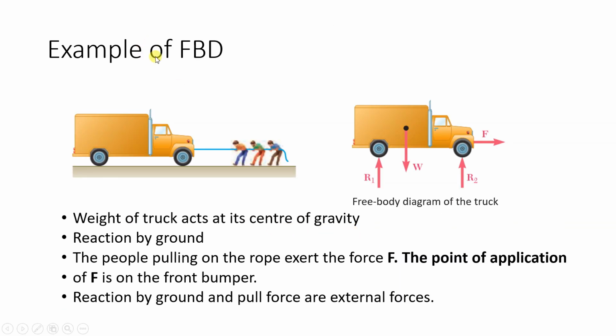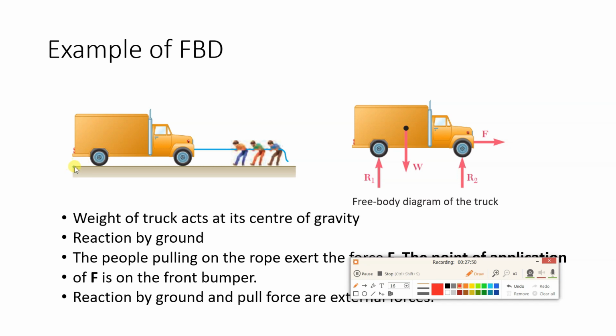Now we will see some examples of FBD. Here a vehicle has been shown and three human beings are pulling the vehicle with the help of a rope towards the right. When we have to draw the FBD, we will remove the support. On the bottom side the road is there, so that road is giving support to this vehicle. We are removing that support and introducing reactive forces. Now this vehicle is perfectly at this location. Why? This vehicle is not moving in the downward direction because an equal and opposite force is being exerted by the ground.